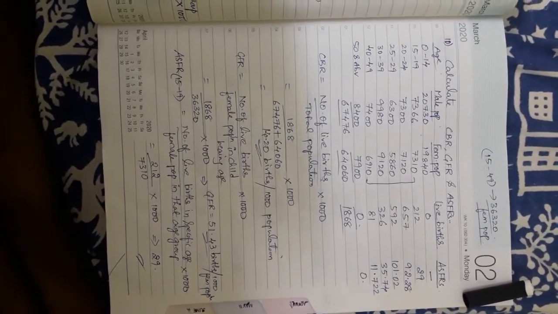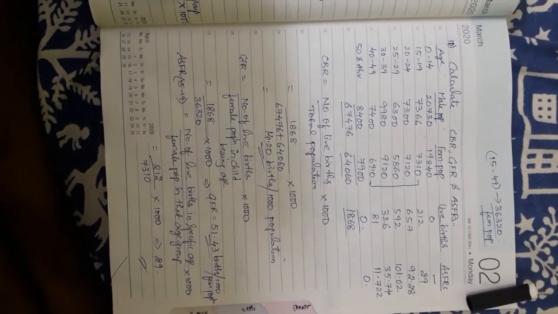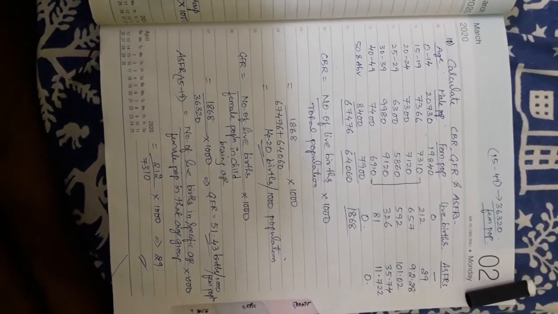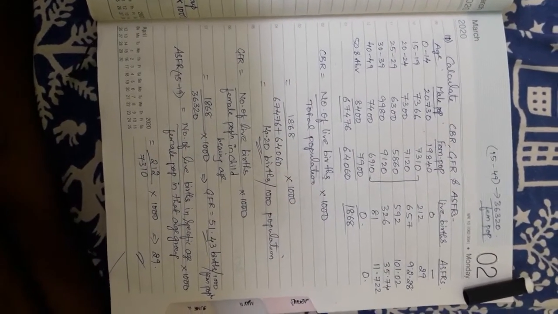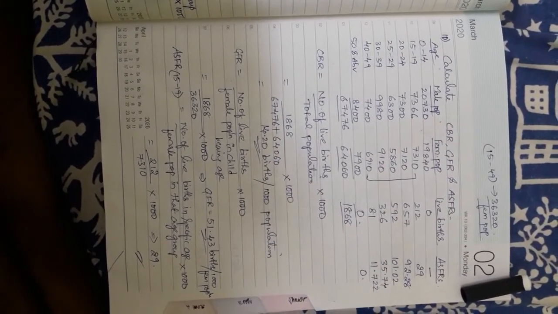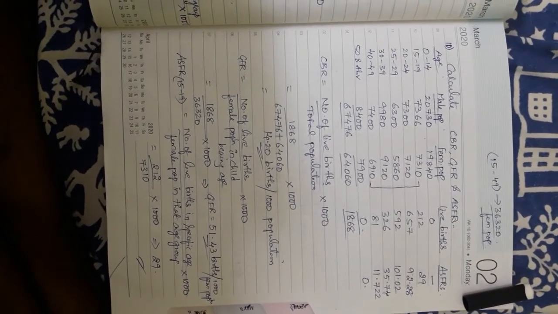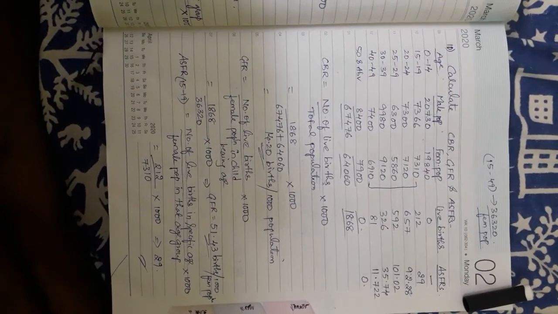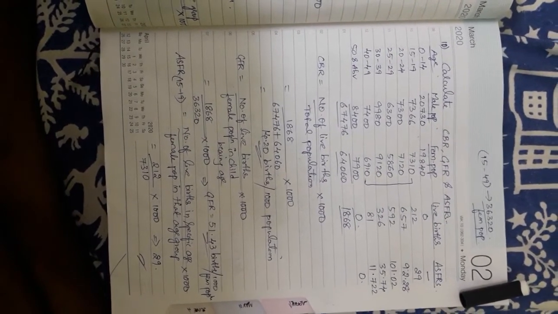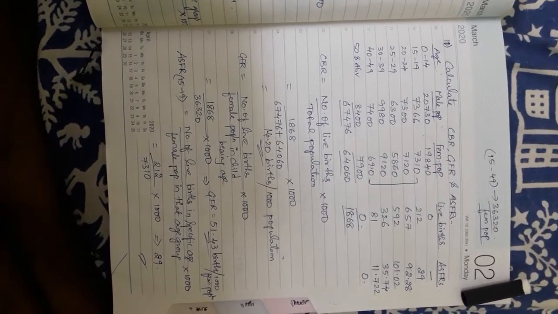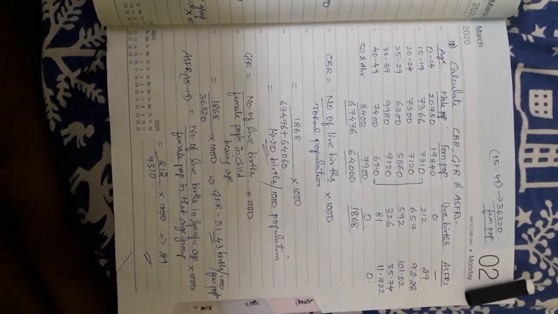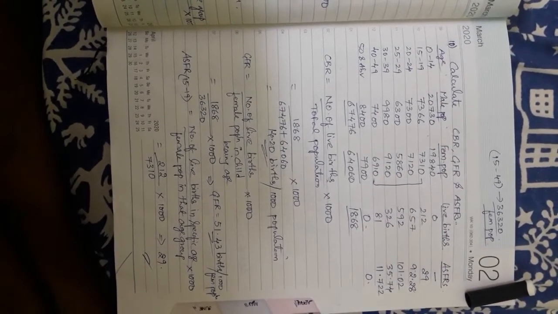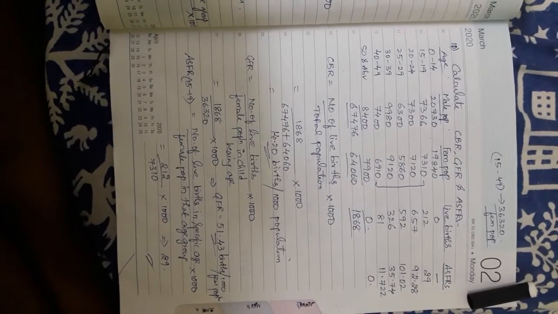Look at the live births: they are already given from 15 to 49 only, so 1868 stays the same. And female population in childbearing age, only female population. Now sex composition is taken. In 15 to 49, female population alone should be totaled.